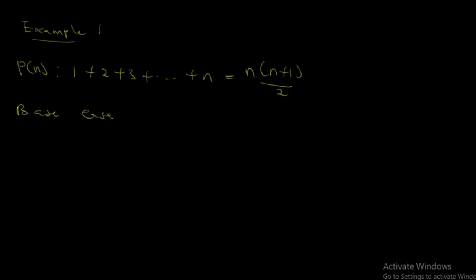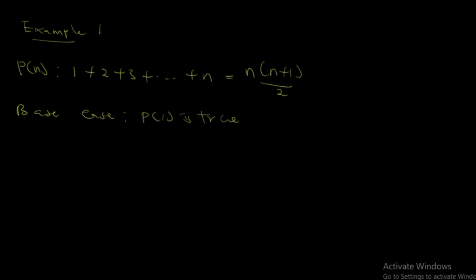Example 1. P of n: 1 plus 2 plus 3 up to n is equal to n bracket n plus 1 all over 2. For that, we need to know we have two steps in this: the base case and the inductive step. So let's look at the base case. For the base case, you must prove that P of 1 is true.